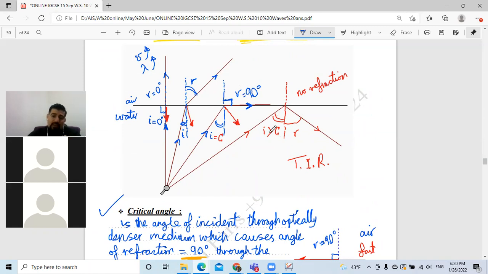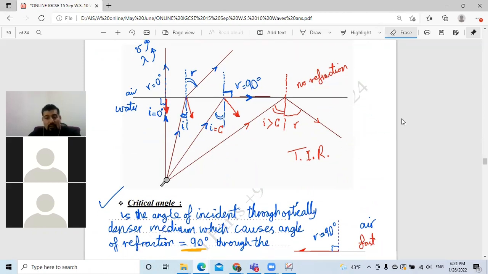But in this situation, when the angle of incidence exceeds, is more than, greater than the critical angle, there is no refraction. There is no absorption, only what? Reflection completely back.